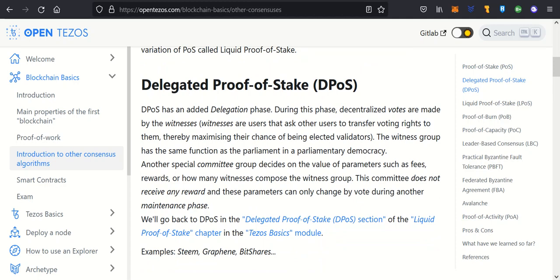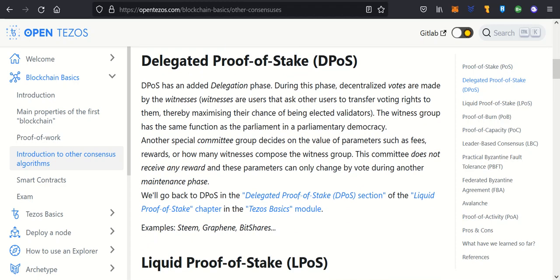Delegated Proof of Stake, or DPoS, has an added delegation phase. During this phase, decentralized votes are made for the witnesses. Witnesses are users that ask other users to transfer voting rights to them, thereby maximizing their chance of being elected validators. The witness group has the same function as the parliament in a parliamentary democracy.